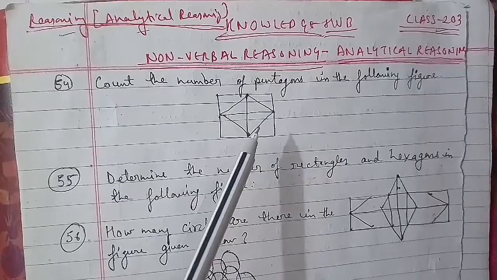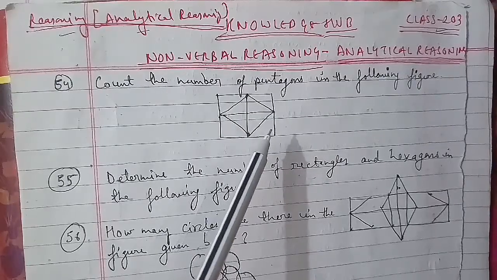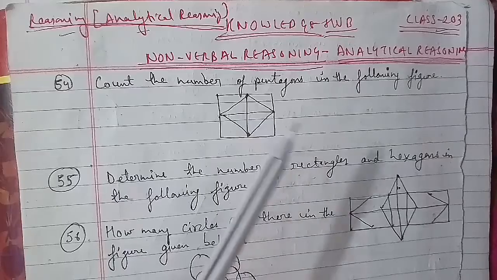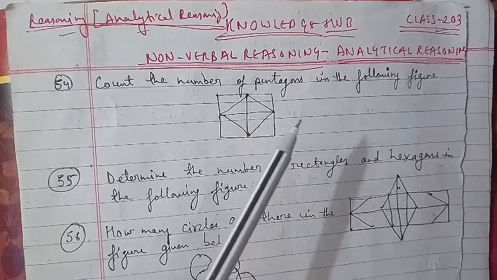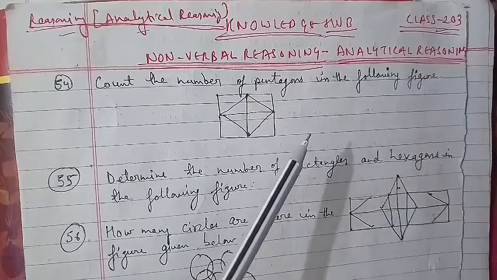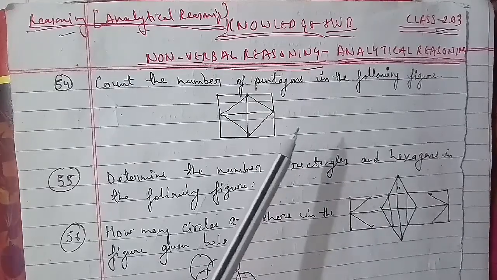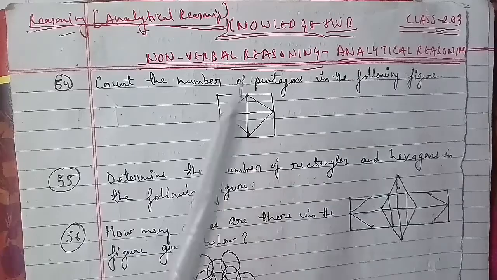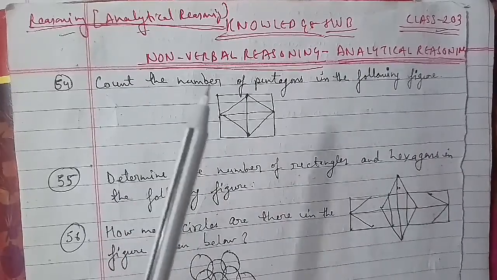After that, we talked about non-verbal reasoning, where we completed series with more than 1000 questions, then analogy with 500 questions, and classification with nearly 500 questions. In analytical reasoning, we start with the 27th question, and hopefully we will end up with more than 50 questions here. Let's go ahead and start with the questions.